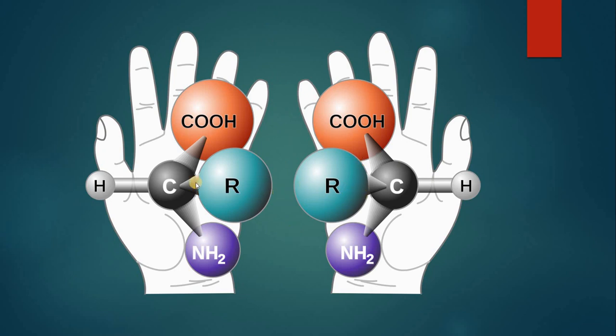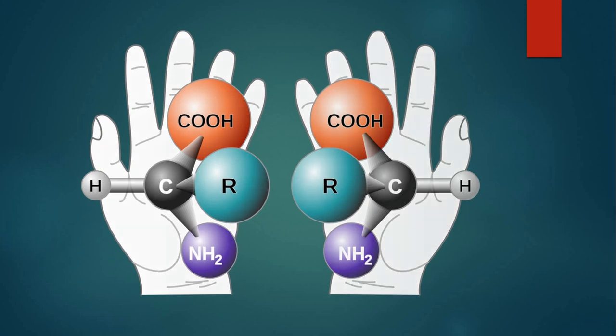But these mirror images are non-superimposable. Why non-superimposable? If you pick up this whole image and keep it on this image, you will see this R will go above the hydrogen. It will be superimposing hydrogen, and this hydrogen will be superimposed by the R group. So these are not equal. These are non-superimposable images of each other. Okay, let's consider another molecule to make you understand this.